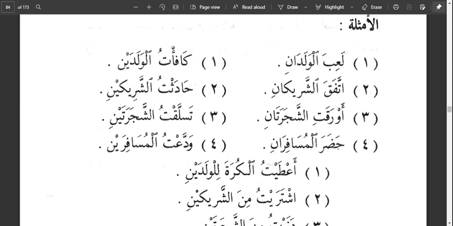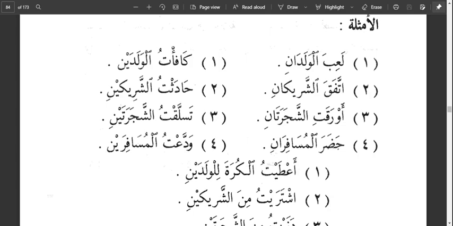Awraqati shajaratan, the two trees grew leaves. So ashajaratu is the what? Is the singular. Then adding alif and nun to give it muthanna, the dual word, and alif indicates that shajaratan is in reference state.